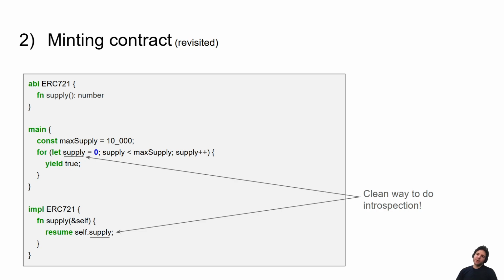And so maybe we can now revisit our minting contract, right? So remember, our minting contract was a 10k NFT. We can mint 10k times. This concept of leveraging effect handlers gives us a very clean way to do introspection, right?